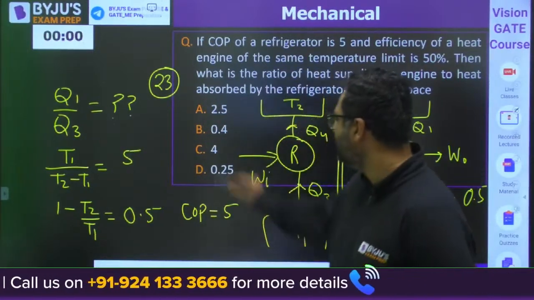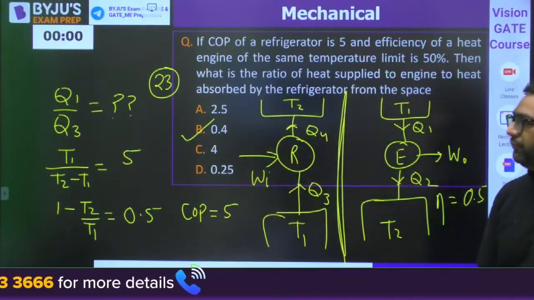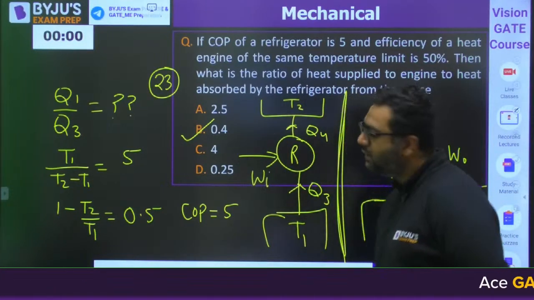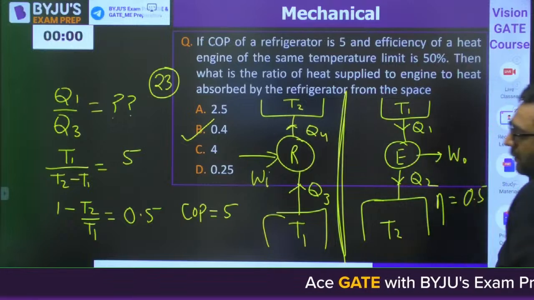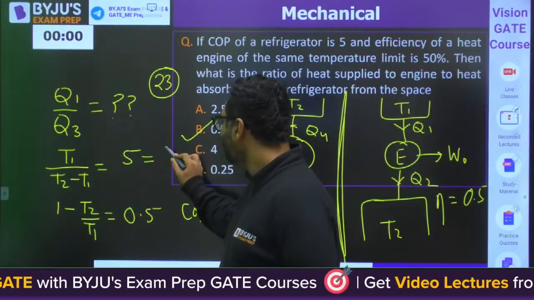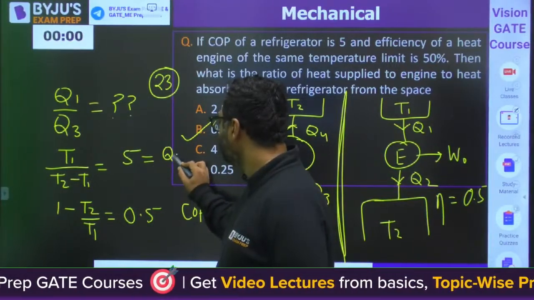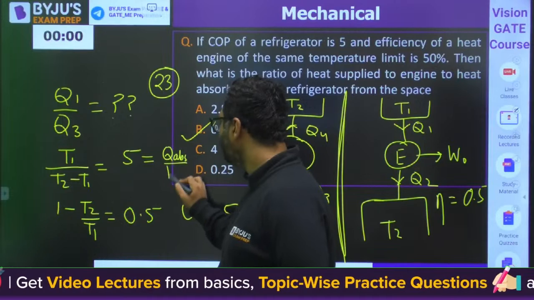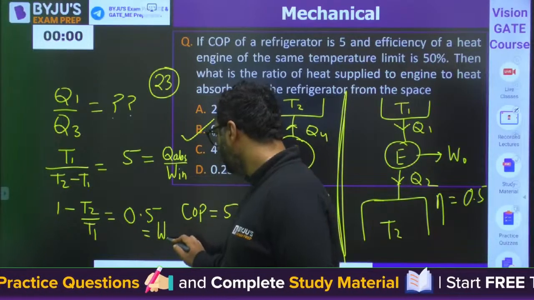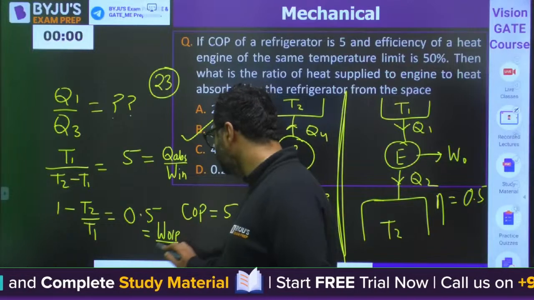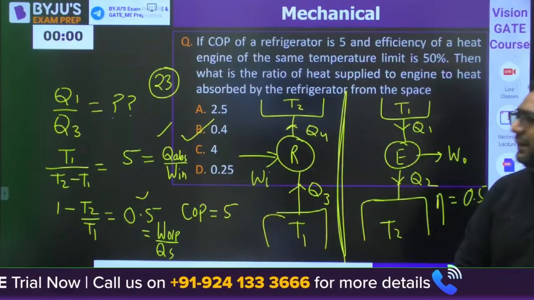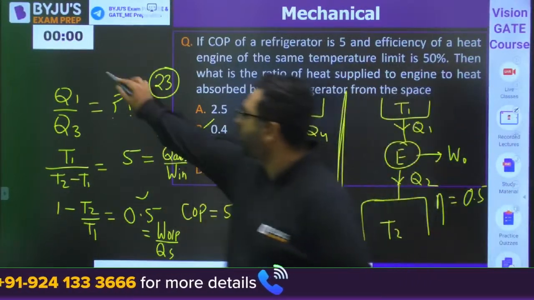B is correct. 0.4 is correct. So my dear, I feel you know that this can also be written as the COP. This is nothing but the heat absorbed by work input, and this is nothing but work output by heat supply. So you need to use these two relations and you will get the answer to be B, 0.4. So this ratio will come out to be 0.4.